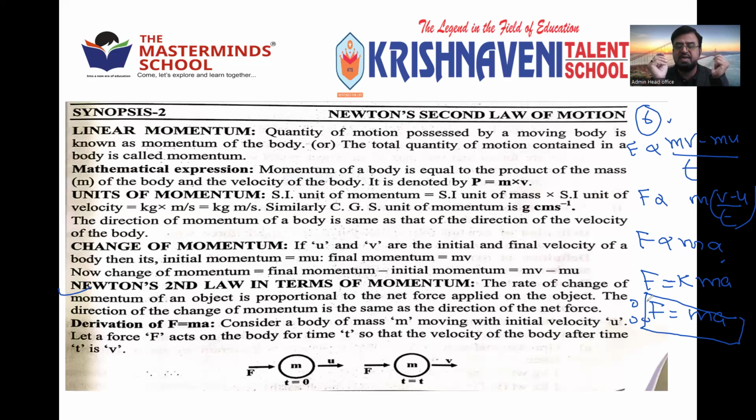We already saw the definition of acceleration. So F is proportional to ma, or F is equal to k into ma, or simply F is equal to ma, which is the derivation for Newton's second law of motion, known as the law of force or law of momentum. So write down point 6, a very important point. Copy that point number 6 of the second law. Then we'll move to the next part.